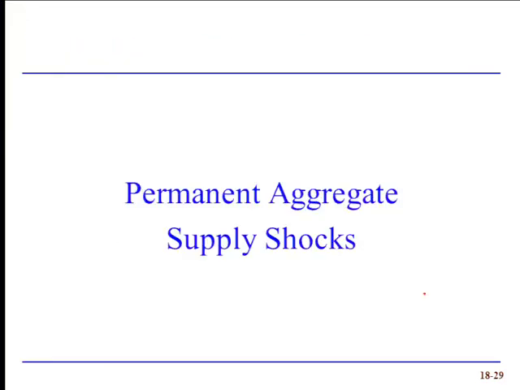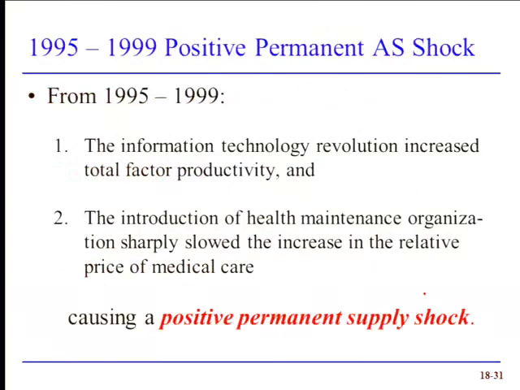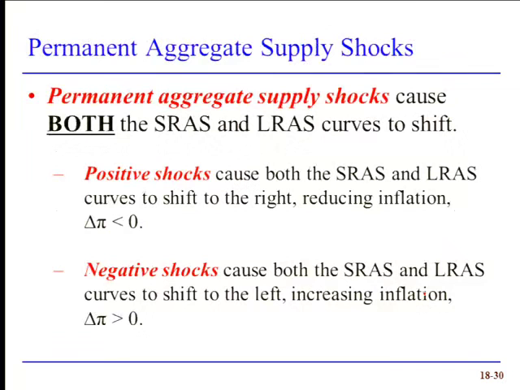Okay, now, we've looked at shocks to the aggregate demand curve and shocks to the short-run aggregate supply curve. We can also think about shocks to the long-run aggregate supply curve. Now, remember that the long-run aggregate supply curve is basically built on four factors, right? Labor, capital stock, total factor productivity, and changes in the efficiency with which the labor market operates, or the natural